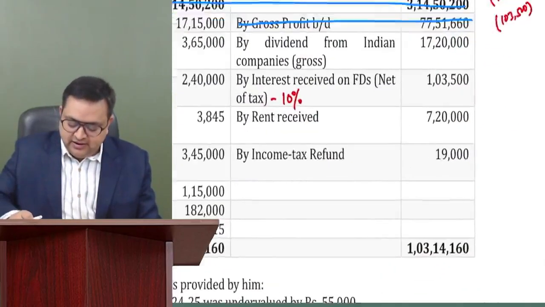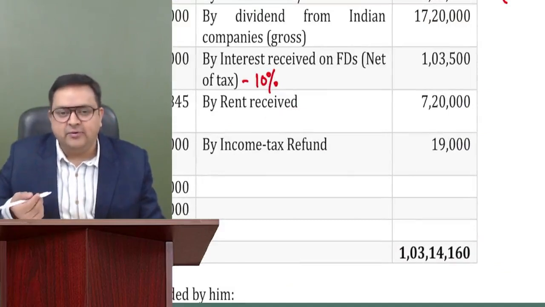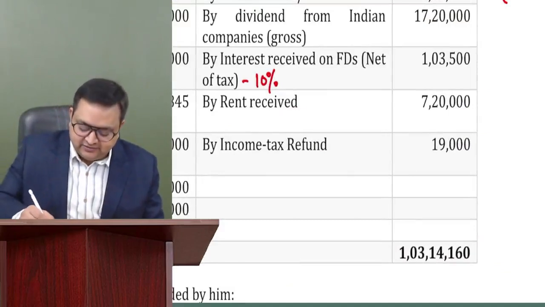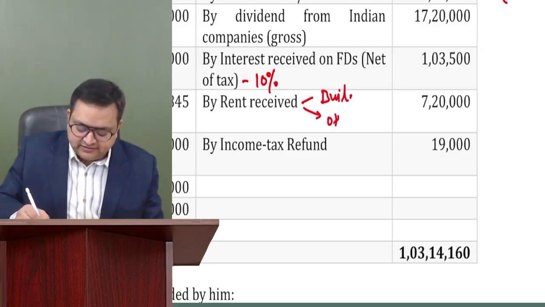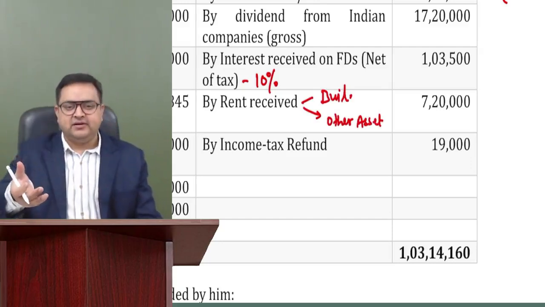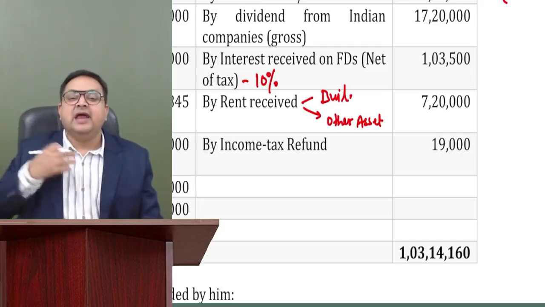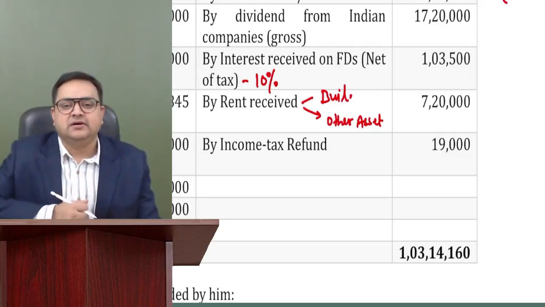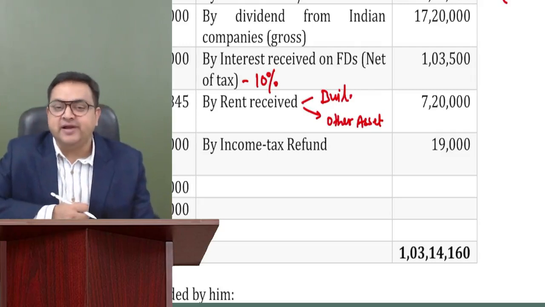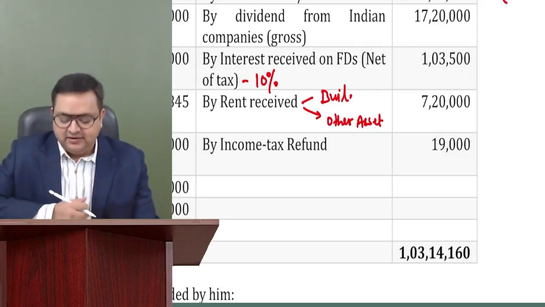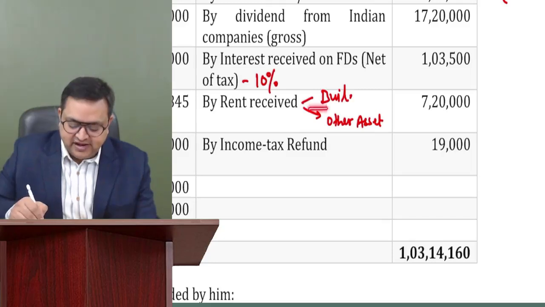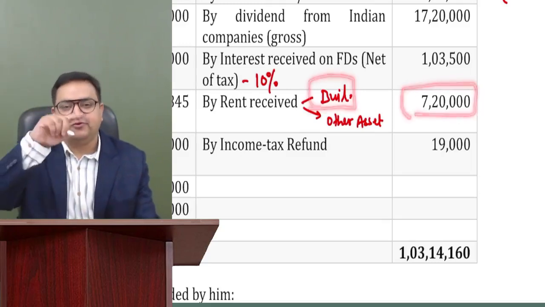Okay. Now it depends whether it is rent received for any building or rent received for other assets. Let's say rent receipt of furniture. Let's say we have furniture, we have given it on rent. We have a machine, we have given it on rent. And let's say our business is not giving a machine or furniture on rent. See, if this rent received is related to a building, then this would be house property income. It will go in house property.